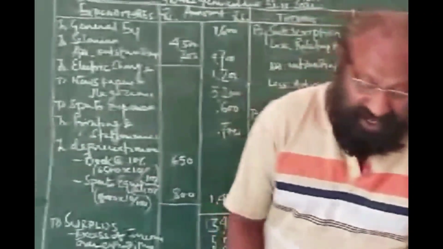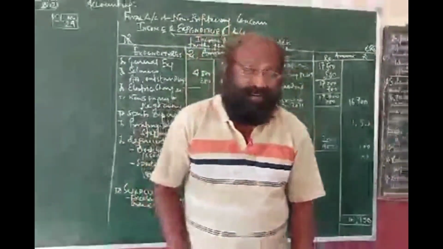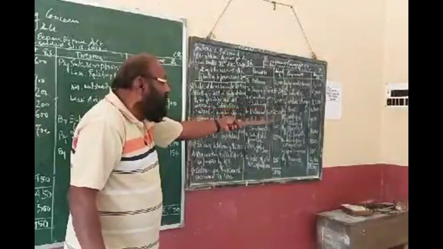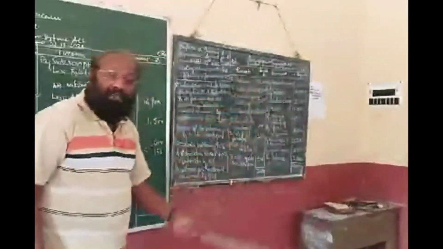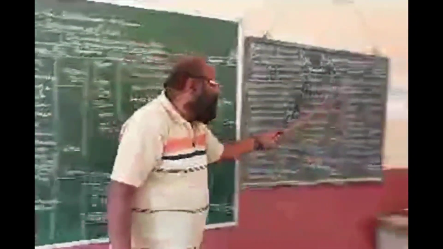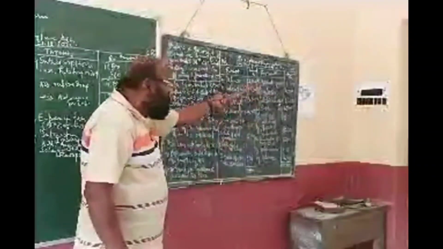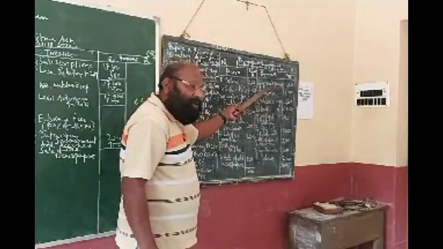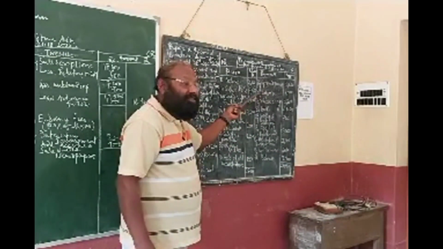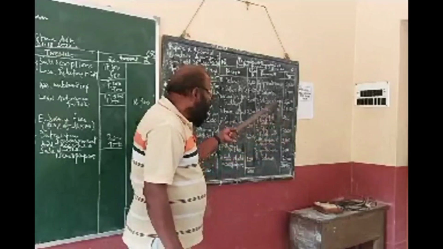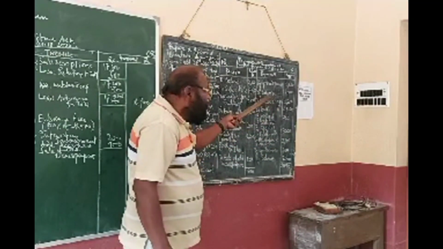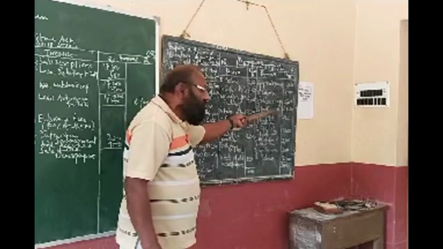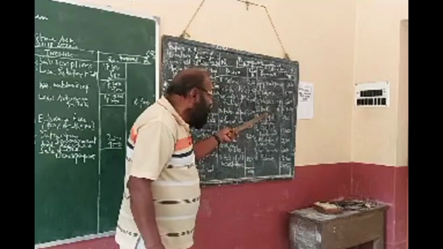Yesterday I differentiated payments and expenditure. The payments shown over there are the summarized statement of all the payments made during the year. Some payments are revenue in nature, such as general expenses, because you have to incur these expenses every year. Salaries are revenue in nature because you have to pay salaries periodically. Electric charges are also paid periodically.